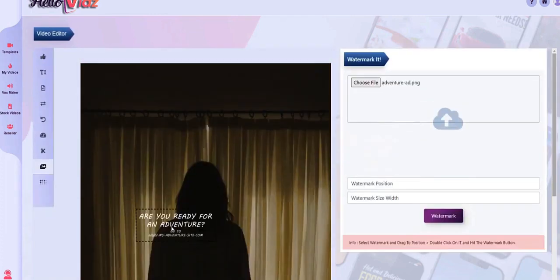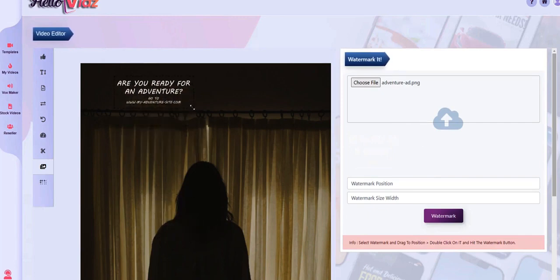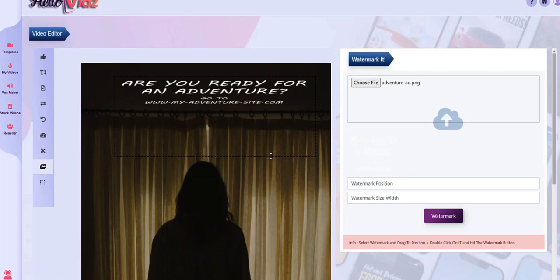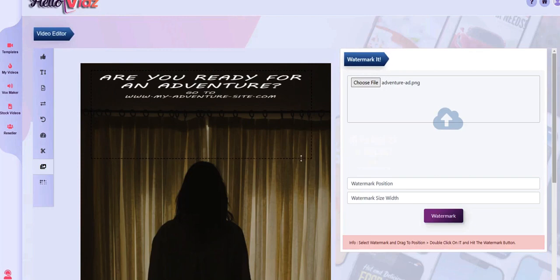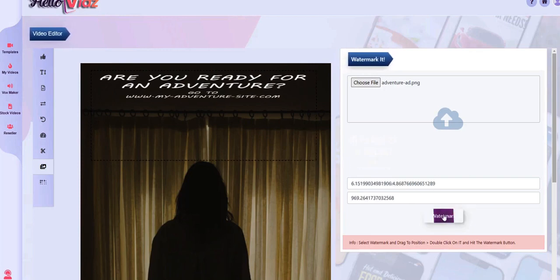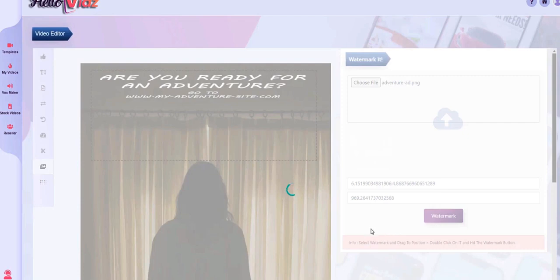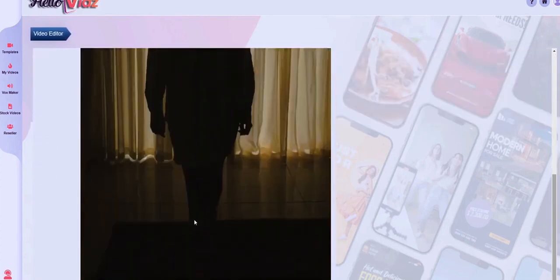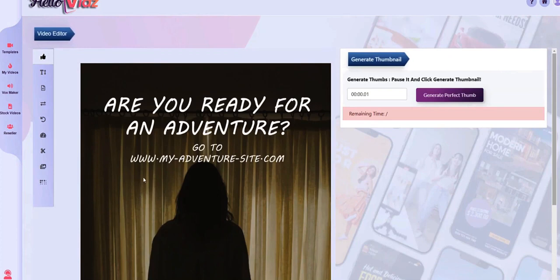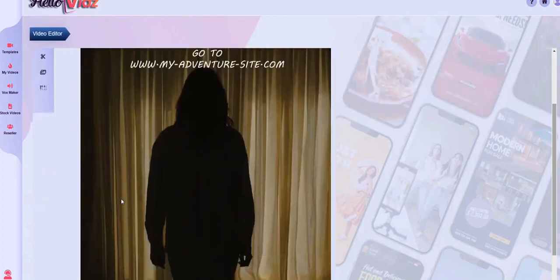I'm going to drag this up towards the top of the video. So we have sort of a drag and drop functionality. And I can resize it. Now it looks stretched out, but when the video actually renders, it'll look better. So I'm going to go ahead and resize this, double click it, and then click this watermark button. And it's going to render the video with this custom text on it. And let's take a look at what that looks like here in just a minute. Okay, so you can see that it says, "Are you ready for an adventure? Go to myadventuresite.com."